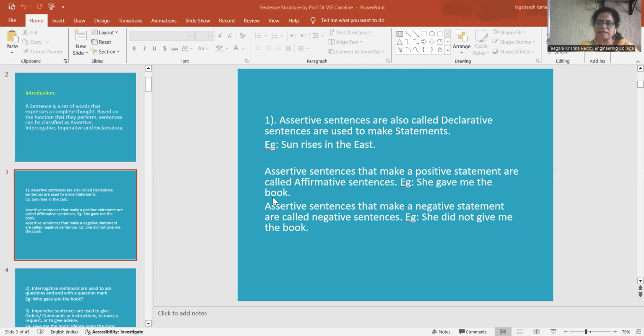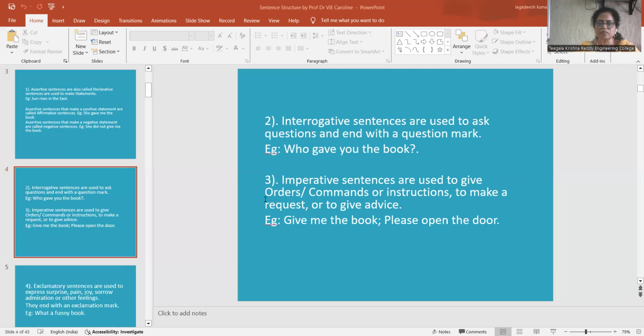Declarative sentences that make a positive statement are called affirmative sentences. Example: she gave me the book. Declarative sentences that make a negative statement are called negative sentences. Example: she did not give me the book.